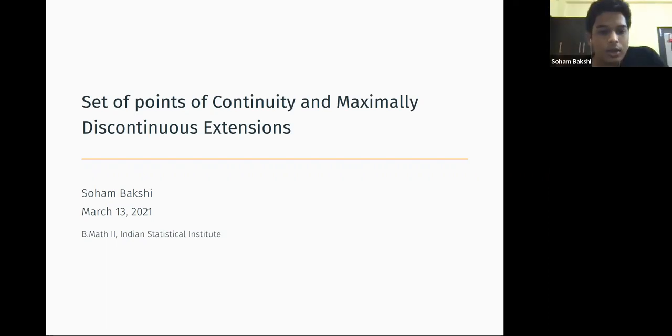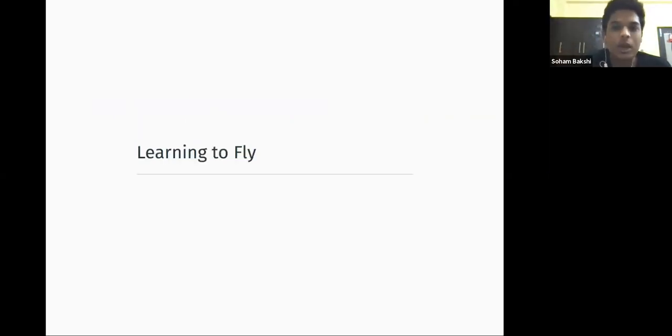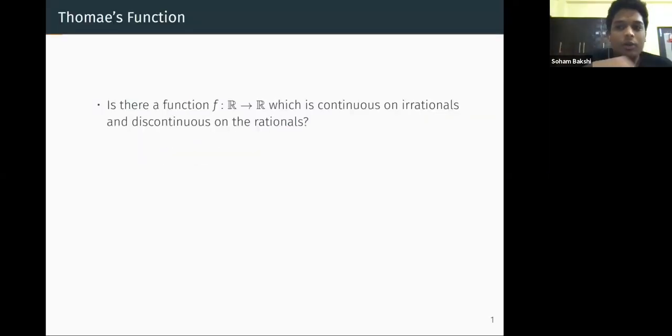Great. So to start with, this is a very long and boring name of the topic, so let's start the interesting part of it. How are we arriving at it? Firstly, our problem is that we want a real valued function from R to R which is continuous on the irrationals and discontinuous on the rationals.